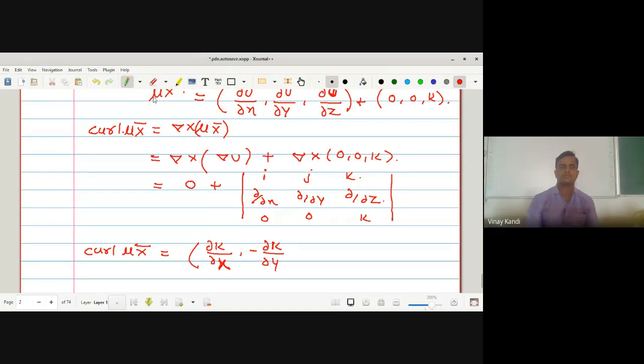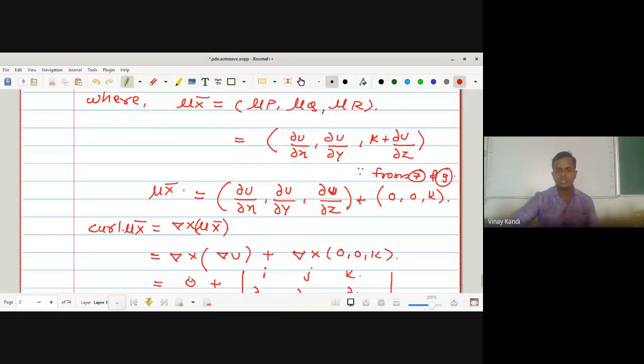Wait a minute. The i coordinate: first column gone, ∂k/∂y. The j coordinate is minus ∂k/∂x, and the k-th coordinate is 0.